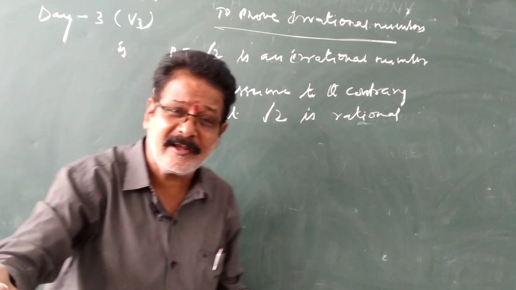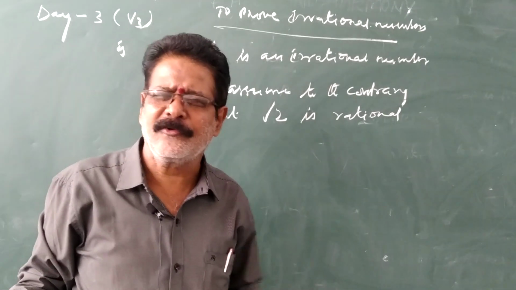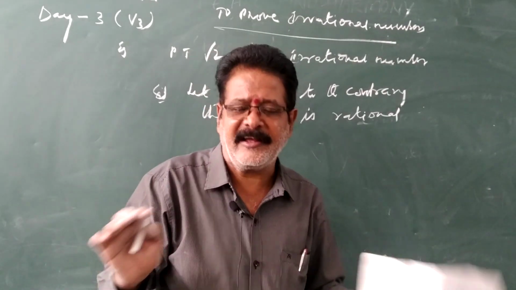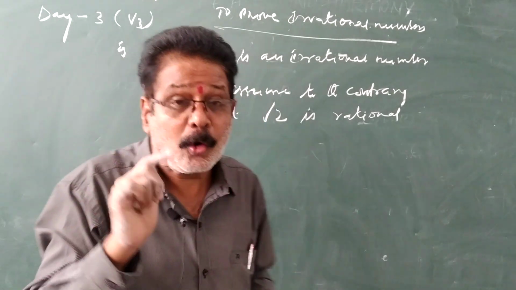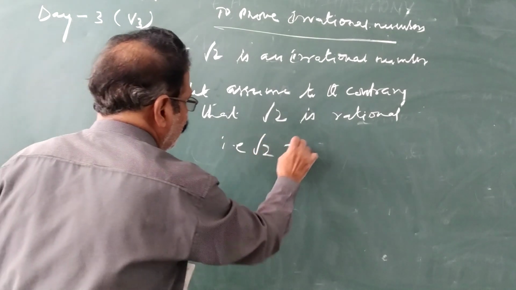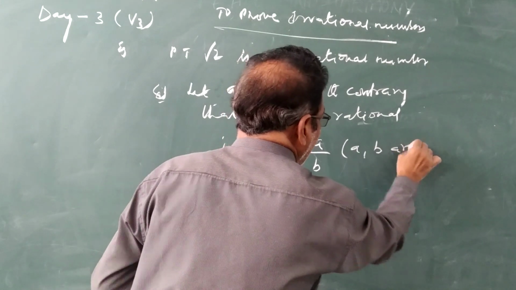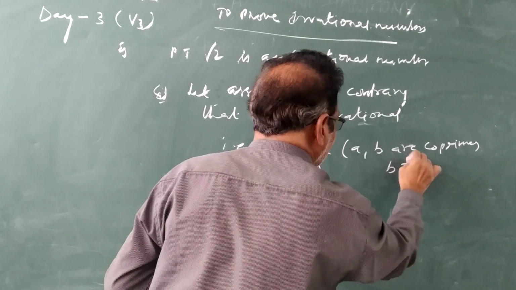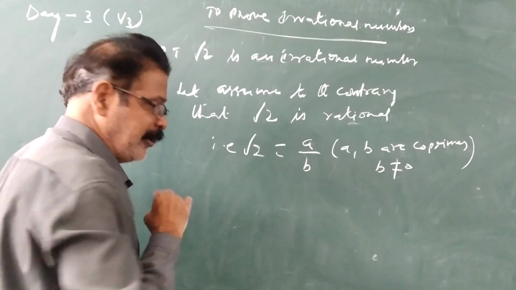So what does rational mean? Rational should be in the form of p by q or a by b, where a, b are co-primes. What are co-primes? Co-primes means they do not have any factors other than 1. The only common factor is 1. The numbers which have only common factor 1 are called co-primes. So, root 2 is equal to a by b, where a, b are co-primes, and b should not be equal to 0.